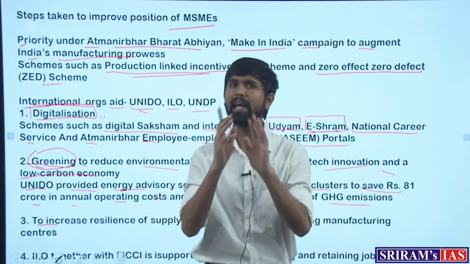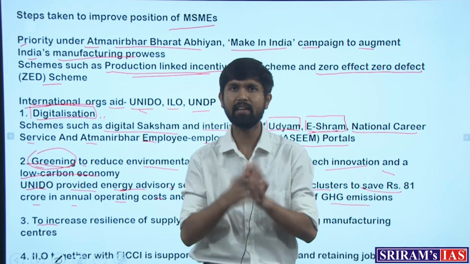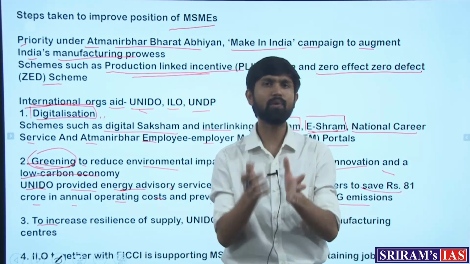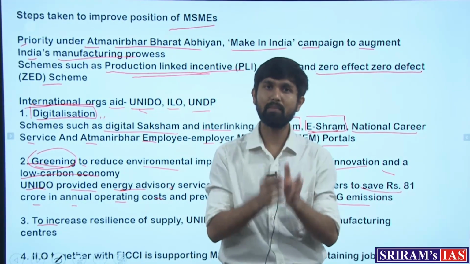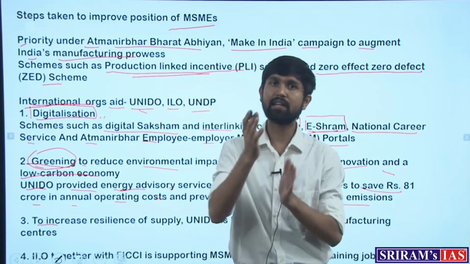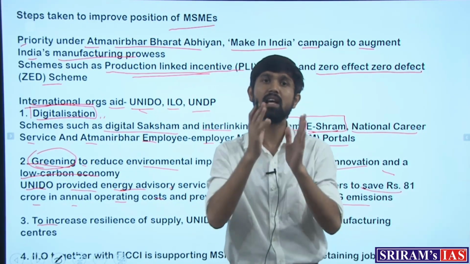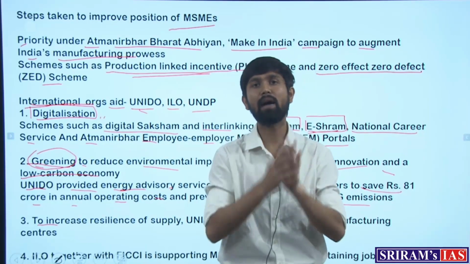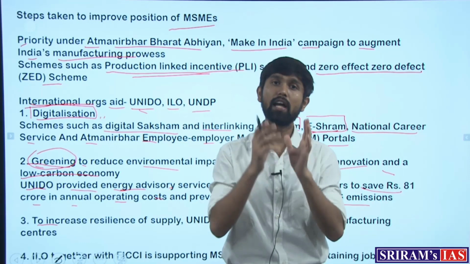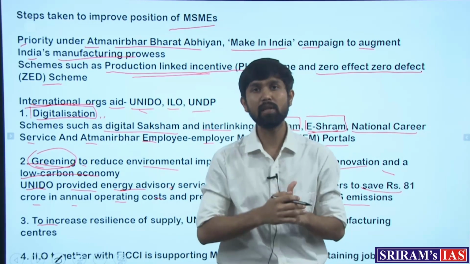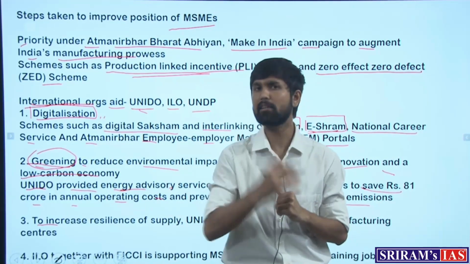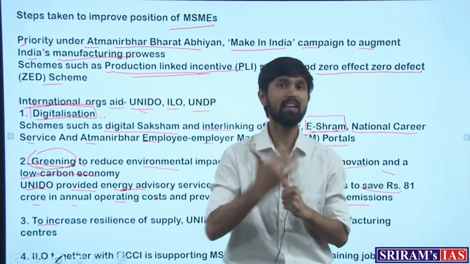Let's say due to any happening or any event, this raw material is supplied less to India. What will happen as a result? The MSMEs which are manufacturing the finished pharmaceuticals will face a hit. They will face a shortage of raw materials. This is known as getting hit by supply shocks with respect to the global supply chain. Now, dealing with this was the idea behind the Atmanirbhar Abhiyan, or making India self-reliant.